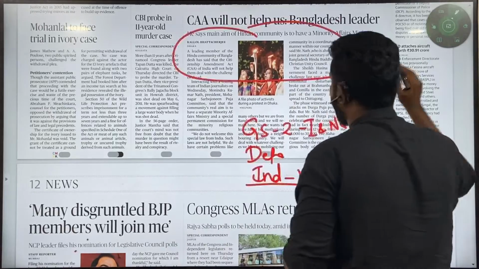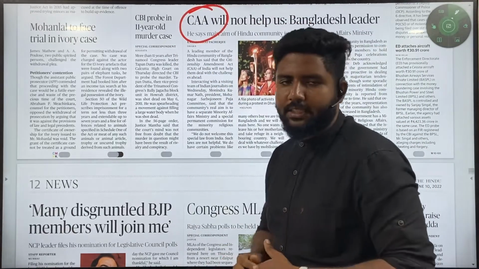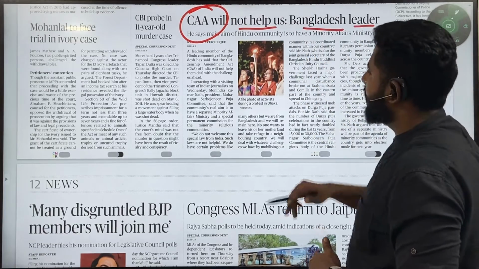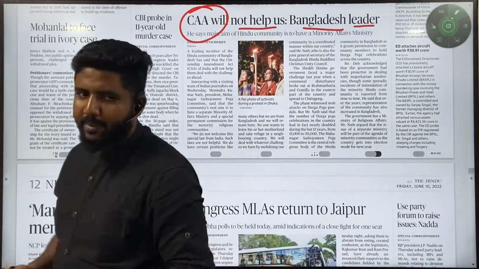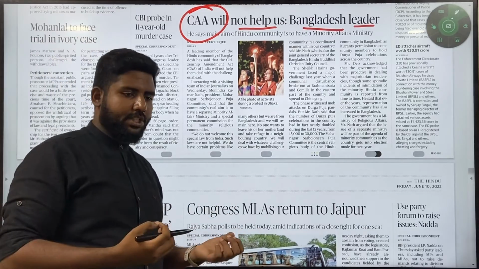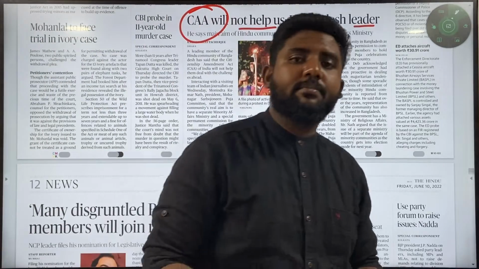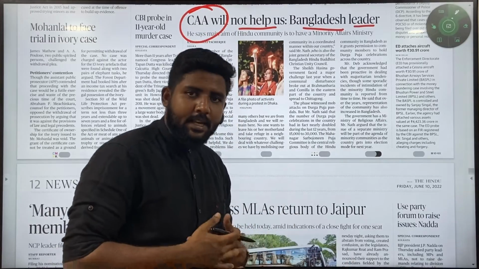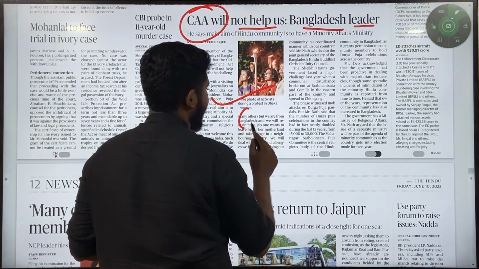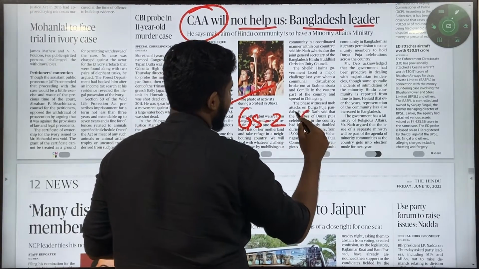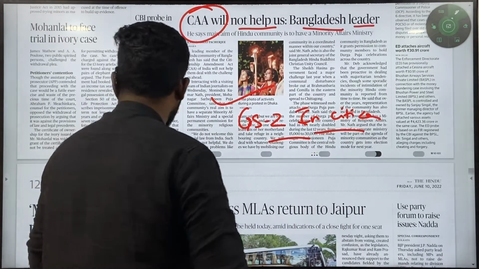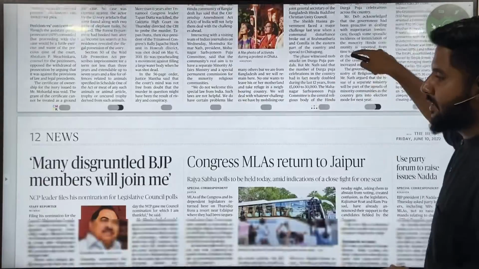Next, one more critical article from this page is the Citizenship Amendment Act. This is saying that it will not help the Bangladesh leader. India has passed its Citizenship Amendment Act in recent times, and it has planned to provide citizenship to particular Bangladeshis and other non-Muslim communities for certain reasons, and you have to know what those reasons are and what the problems are. Again, this comes in GS2, Indian Constitution, citizenship. Okay, next article we will see.